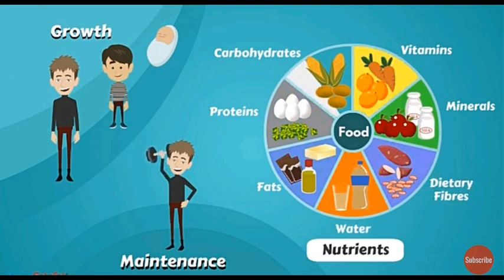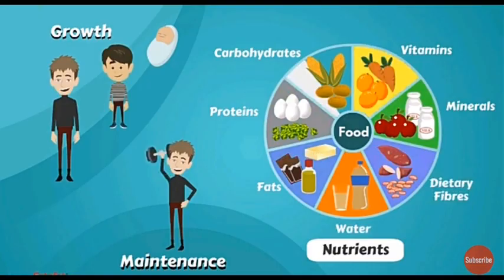Here you can see growth is important and maintenance is also an important part of our life, and both are based only on the intake of the food that we are actually taking. So we have to take a good and proper diet, and our body should have all kinds of nutrients. So carbohydrates, proteins, fats, vitamins, minerals, and of course dietary fiber, along with the most important nutrient, that is water, all are required for the proper functioning of our body.